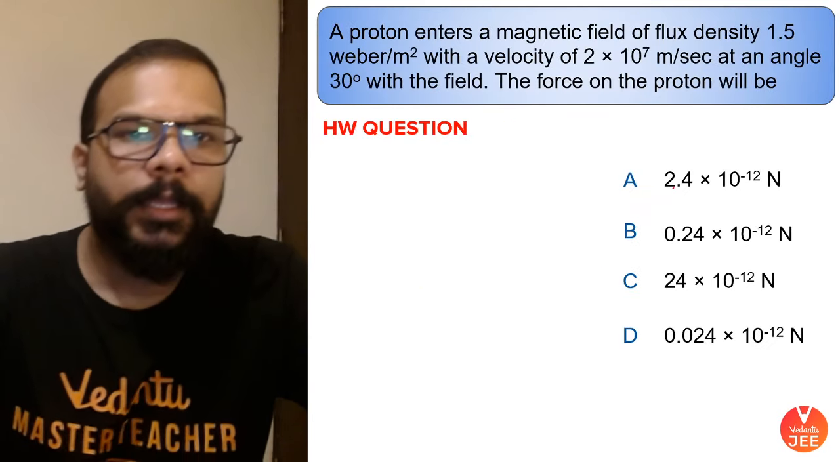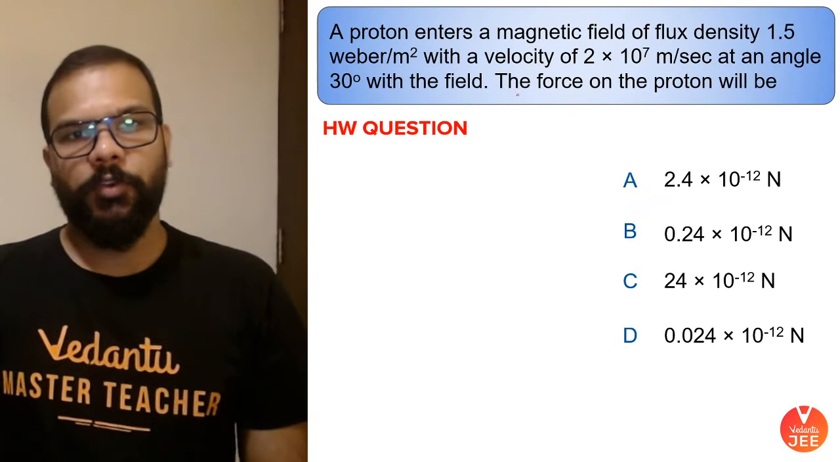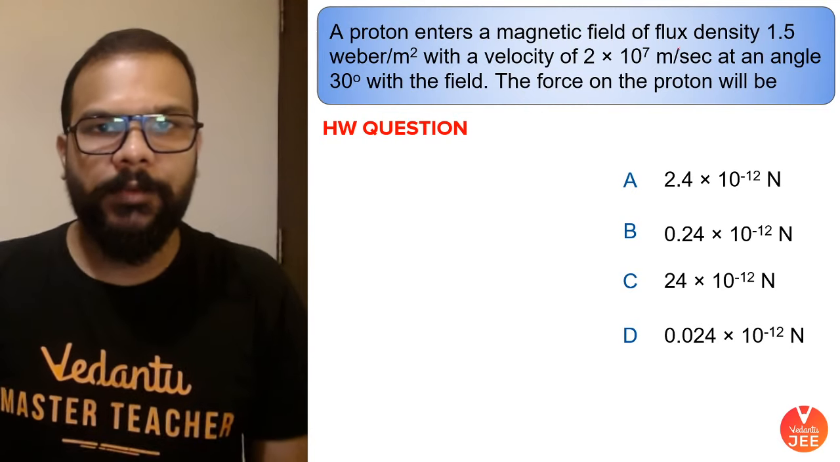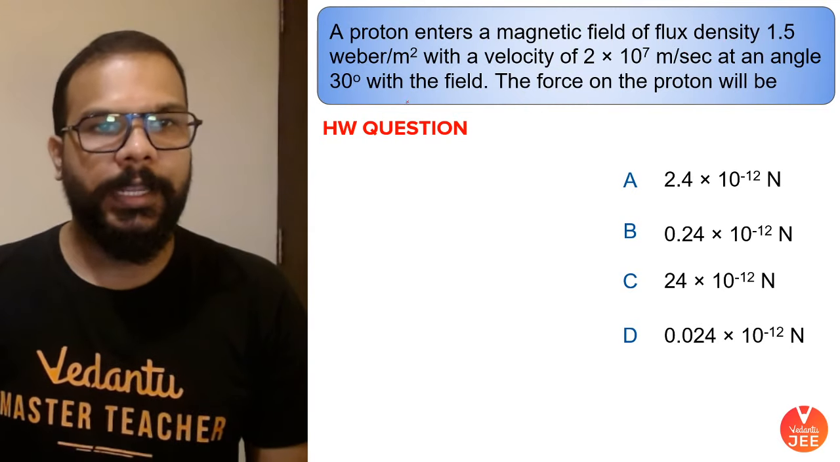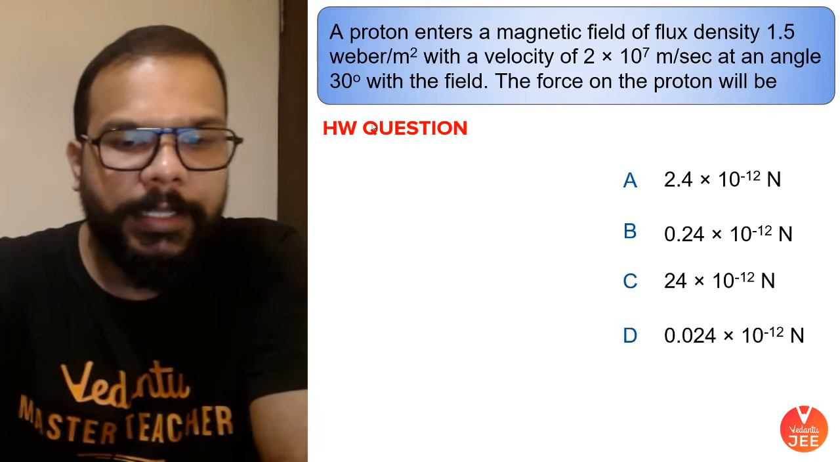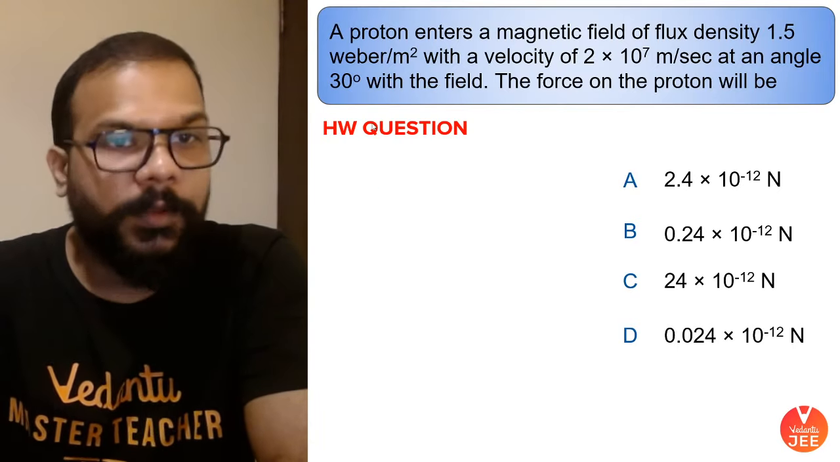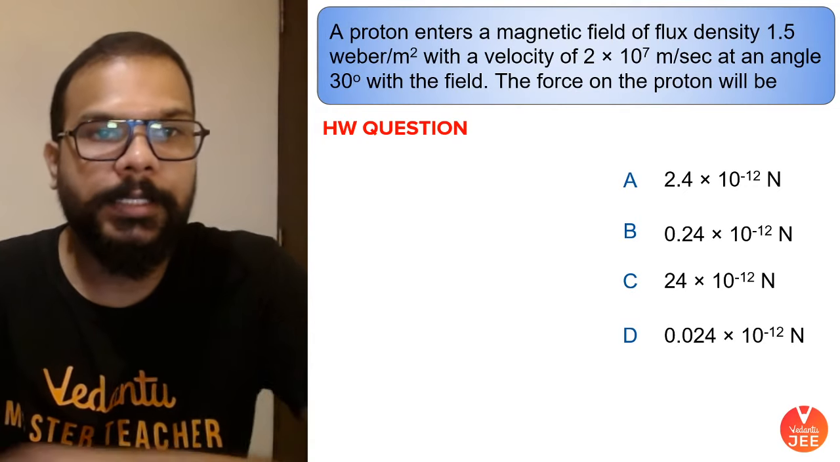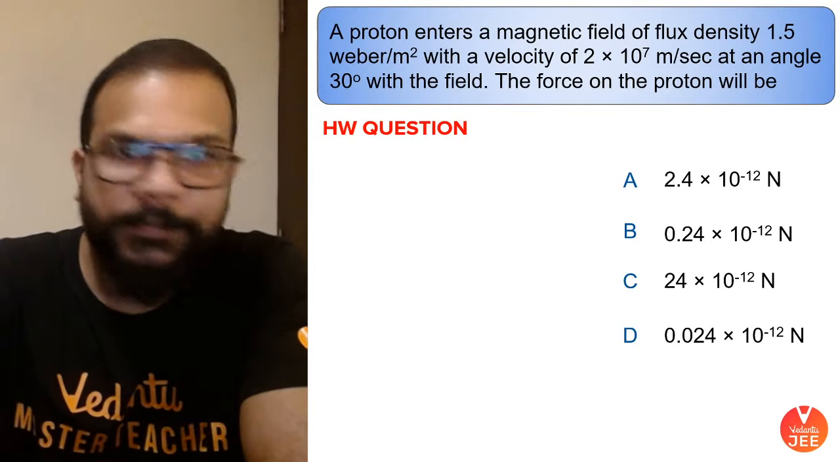Okay, guys. Now, this one is your homework question, everyone. Try to find out the force acting on the proton when you have the magnetic field, velocity, and the angle between them given to you. Use the formula QVB sine theta. Try to find out the value of the magnetic force, and tell me the answers you get in the comment section. Okay, guys.